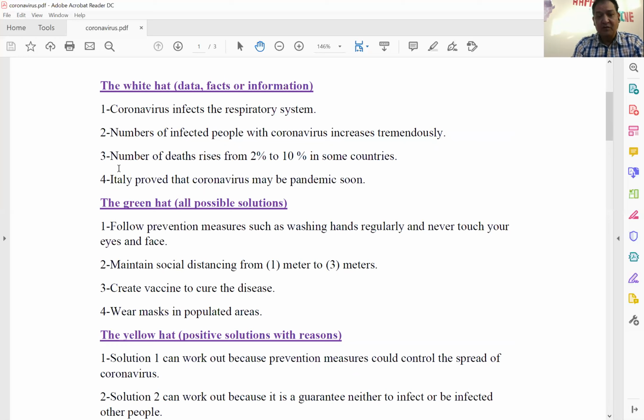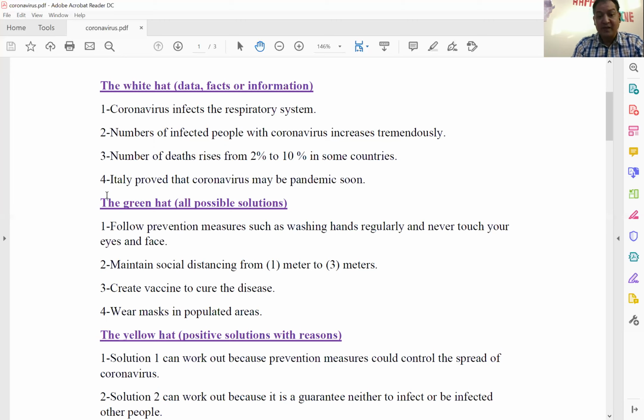Three, the number of deaths rises from 2% to 10% in some countries. According to the World Health Organization, 2% of the infected people may die. But now this number has increased to 10% according to some countries. So the number of deaths rises from 2% to 10% in some countries.